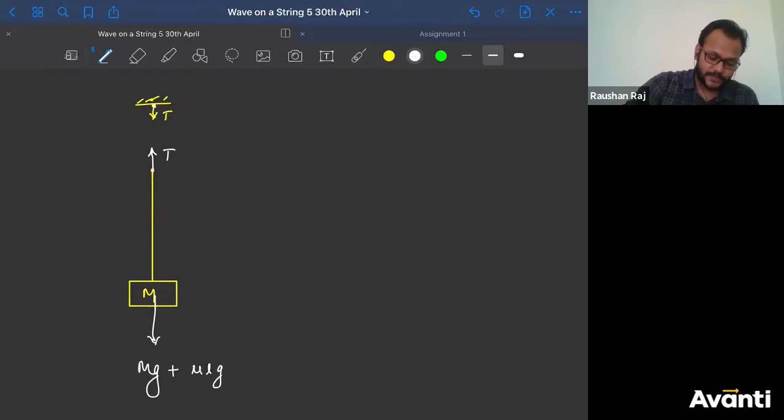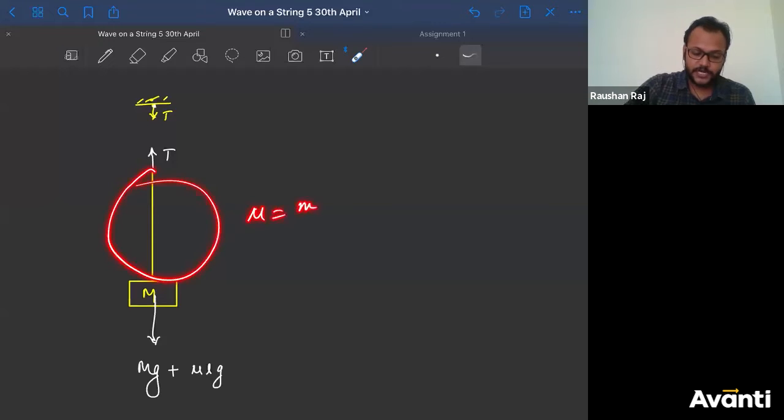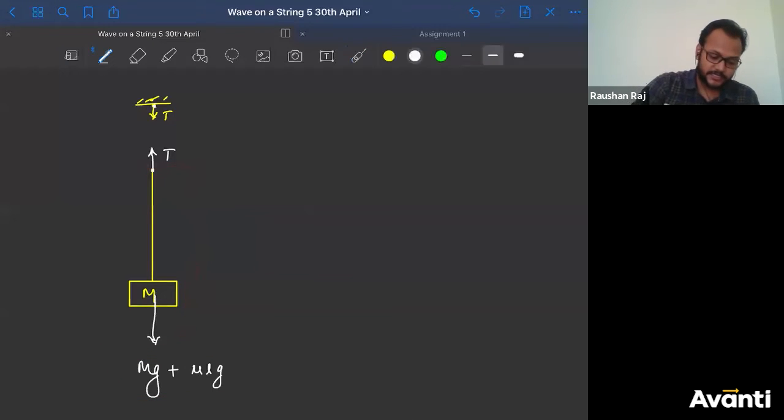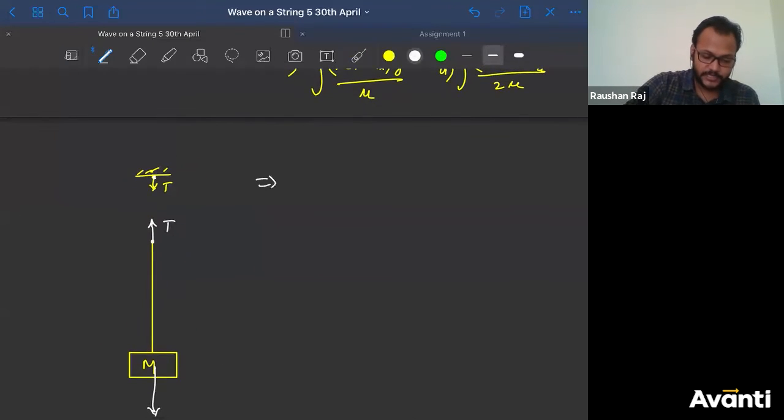So what are the forces that are being applied on this body? I'll say M into G of the block and mass of the string into G of the string. So what is the mass of this? Mu is mass per unit length. What is the length of this? L. So mu into L will be the mass of the string, into G. So this is the weight, or the force of gravity. So this is the total force that is acting on this body. And since this is in equilibrium condition, I can write that this tension will be equal to capital Mg plus mu into L into G.